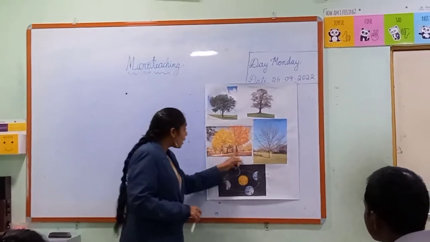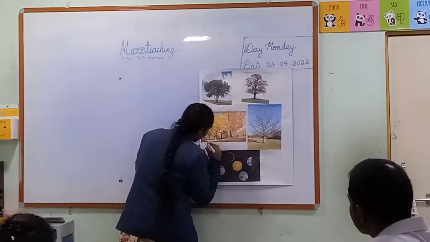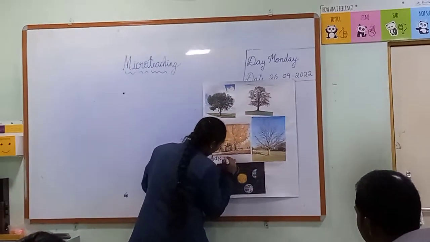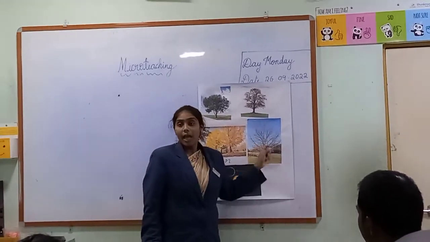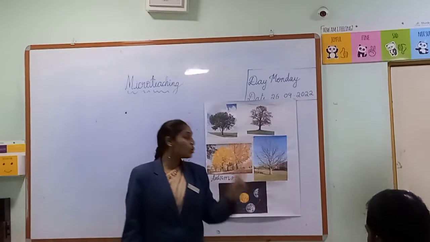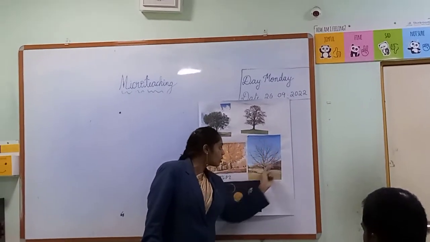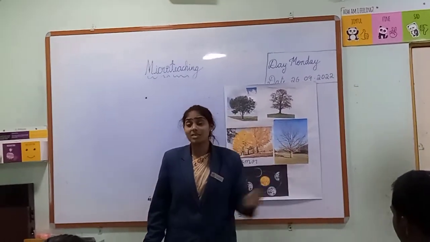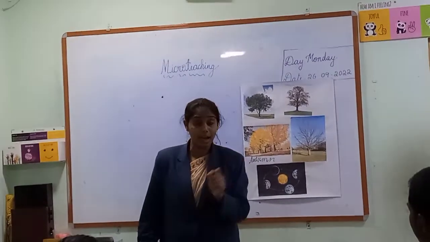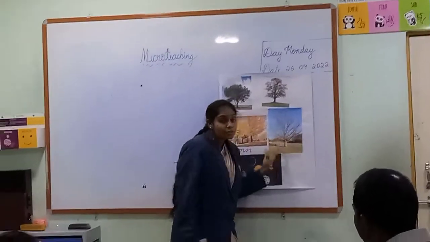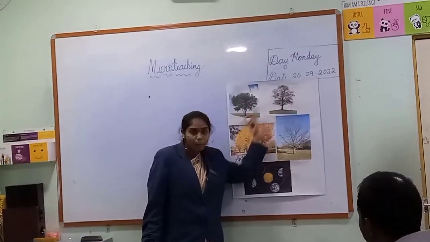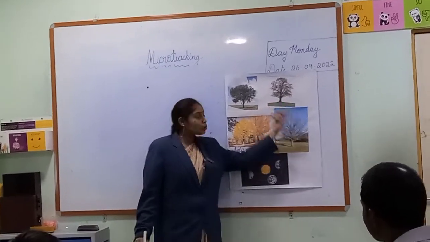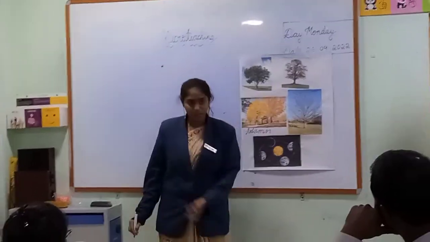We can clearly observe this. So the trees shed their colors in autumn season. See here, what about the winter? Particularly in winter, you won't see any leaves on the trees. Why? Because the winter season is very cold and dry. Because of that, we won't see any leaves on the tree. So I think trees are the best example to recognize the seasons. Do you all agree with me?